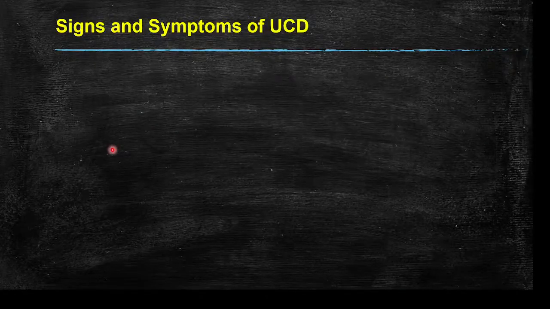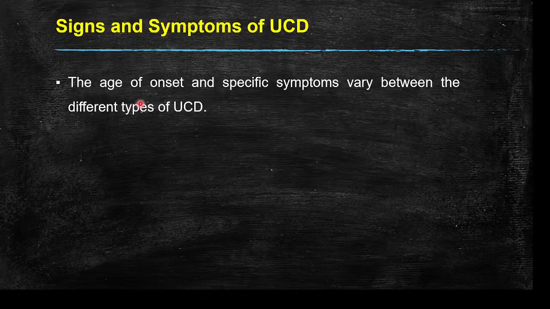The signs and symptoms in all these cases are common because any enzyme deficiency leads to the buildup of ammonia in the blood circulation. The age of onset and specific symptoms vary between different types of urea cycle disorders.